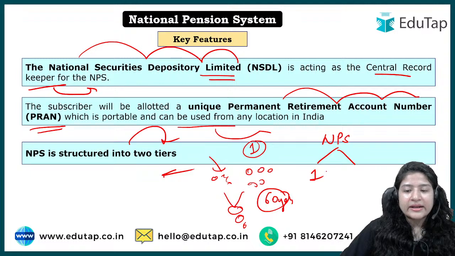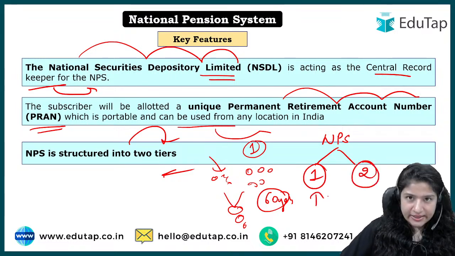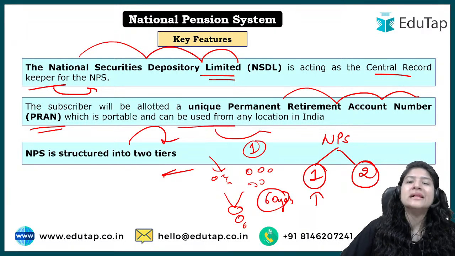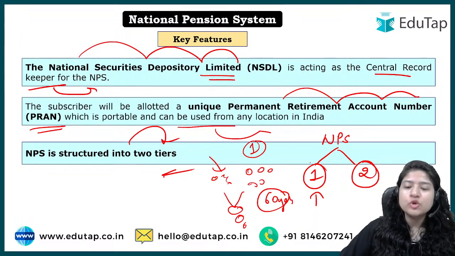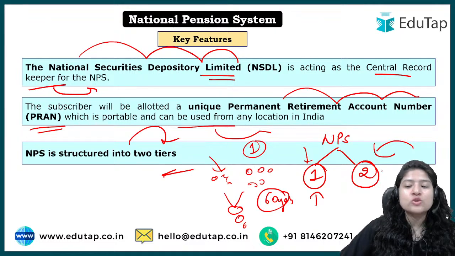But the government has added two tiers. The first one is compulsory, especially for government employees, where the first tier is compulsory to invest in, and you will get the benefit only when you reach the retirement age. The second tier is voluntary.